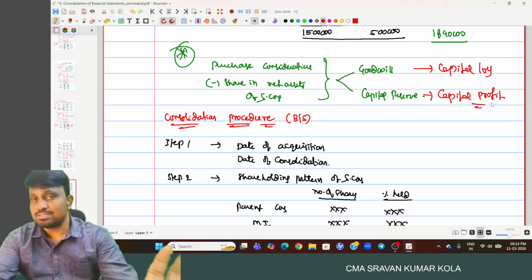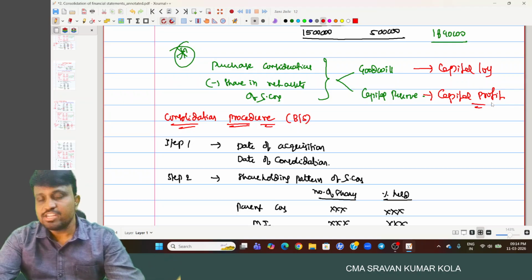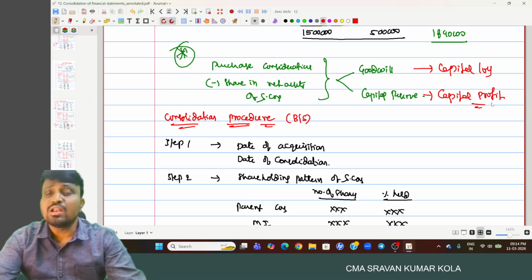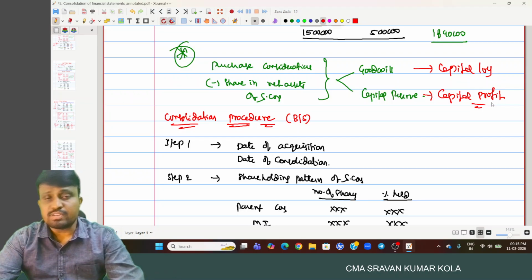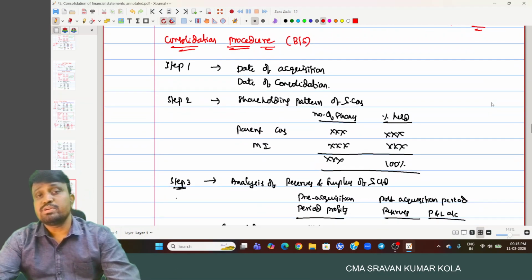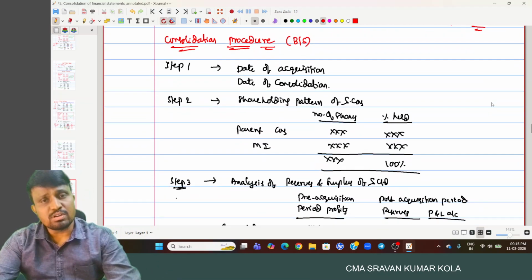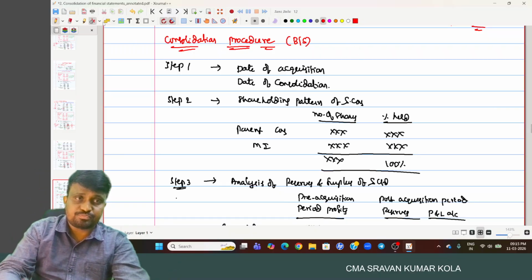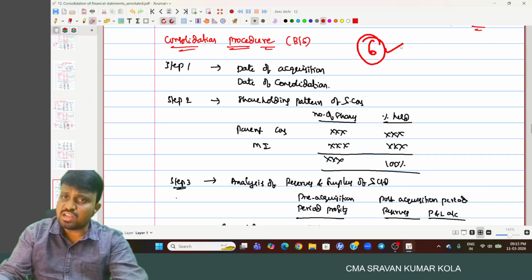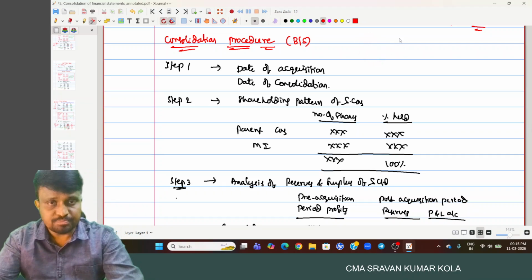So what is meant by consolidation? Simply, consolidation is nothing but adding each and every item on a line by line basis, by eliminating similar items from the financial statements, giving the consolidated financial statement. Then how do we prepare the consolidated financial statements, and what are the steps we follow? Simply a 6 step procedure, and those 6 steps only we follow here.